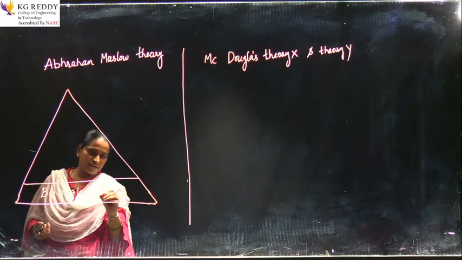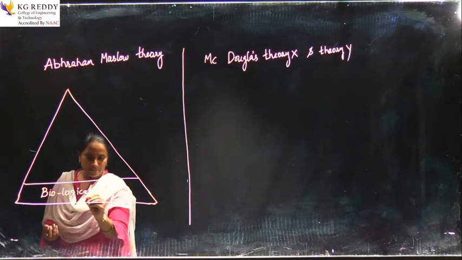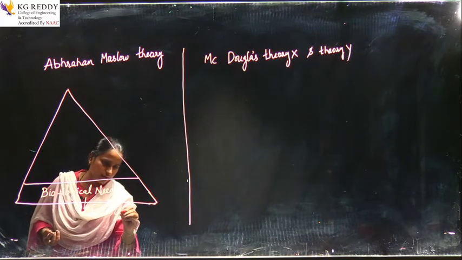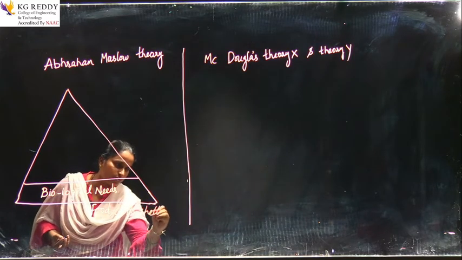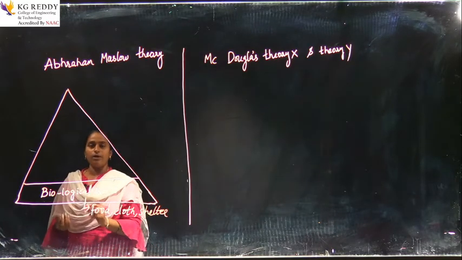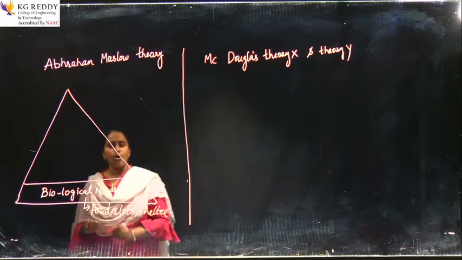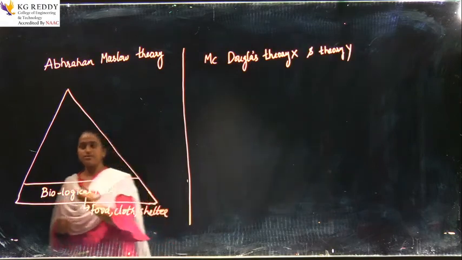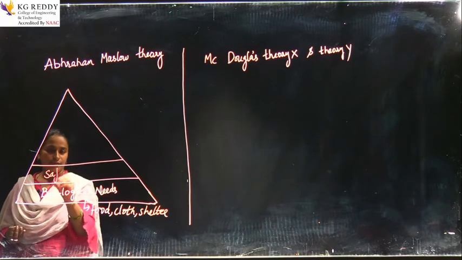As the name itself says, biological needs means, for example, food, cloth and shelter. Why are these a necessity? Every employee works for food, cloth and shelter. Yes or no? So this is a basic need. An employee's salary should always be enough for food, cloth and shelter. What is the next need? Immediately he expects to save some money for his future. That is called the safety need.